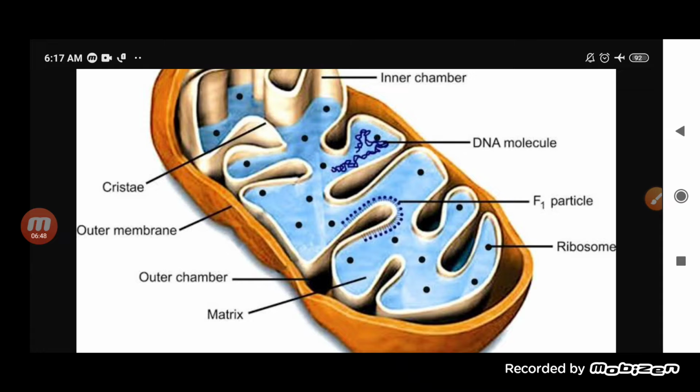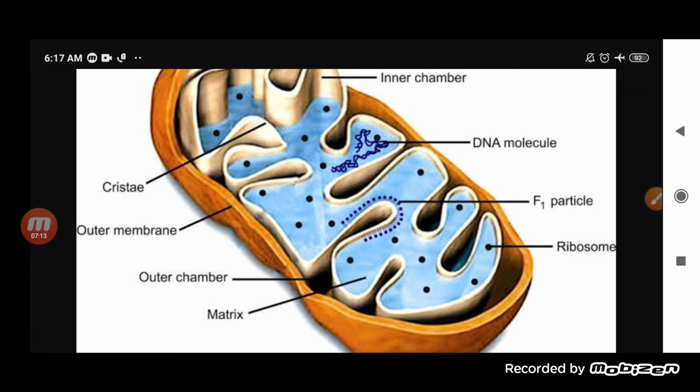It means inside this folding is the inner chamber, and outside this will be the outer chamber. Now inside the inner chamber, there is a matrix present in it where all the other particles are present. Okay, so the matrix is present in the inner chamber. One more thing, students.